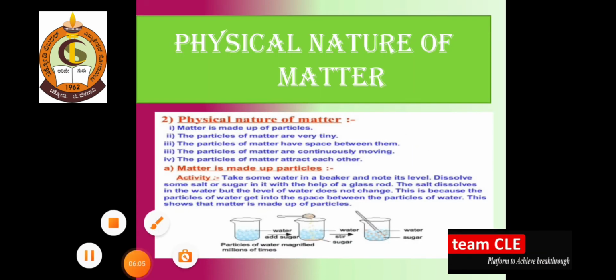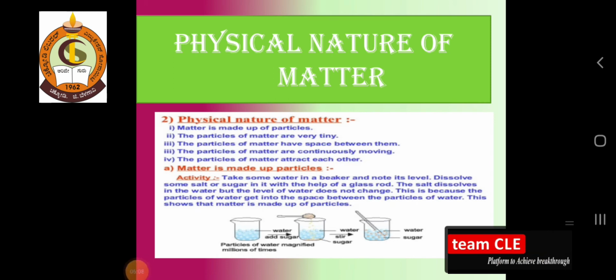Now when we are talking about the physical nature of matter, there are 4 points. Matter is made up of particles. The particles of matter are very tiny, and the particles of matter have space between them. The particles of matter are continuously moving, and the particles of matter attract each other. So totally 4 points are there. Matter is made up of tiny particles, and there are spaces in between.